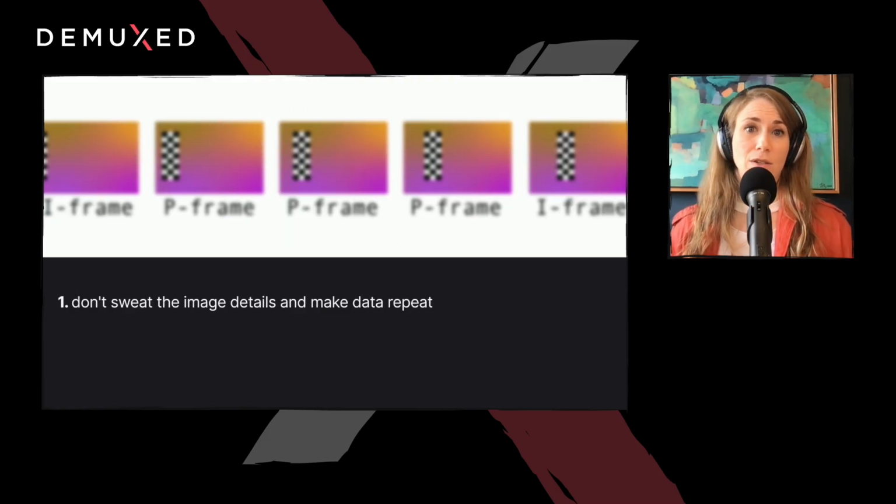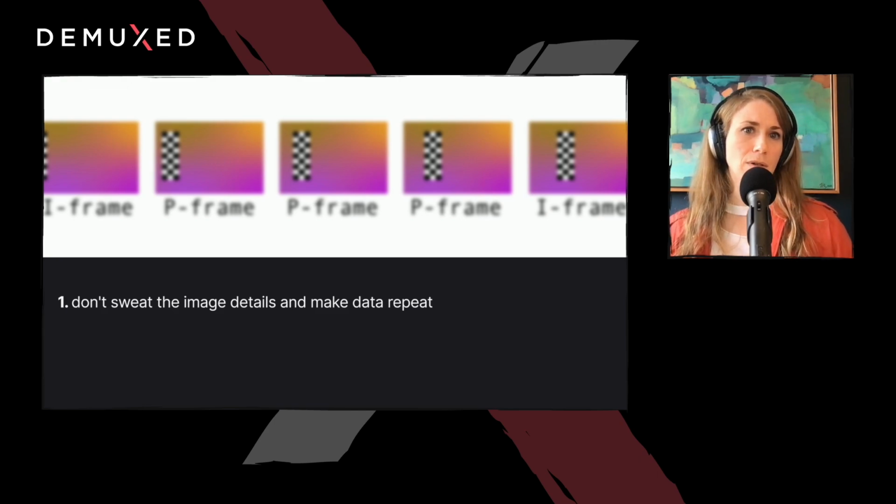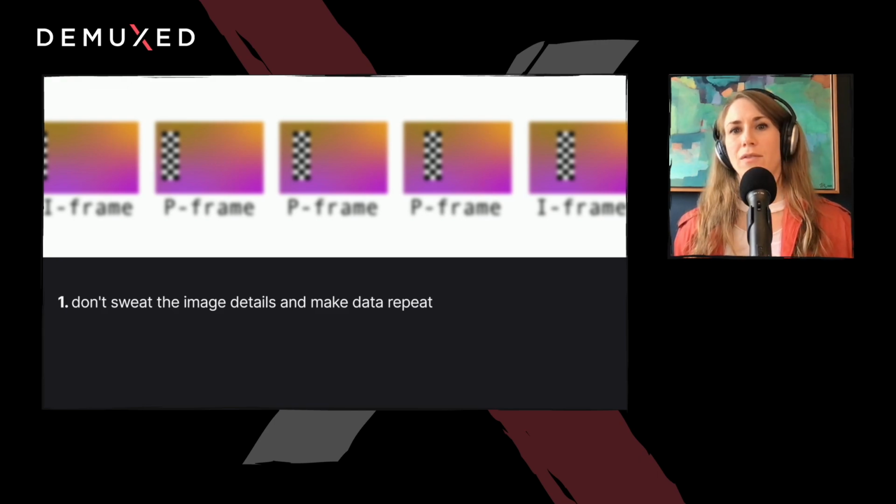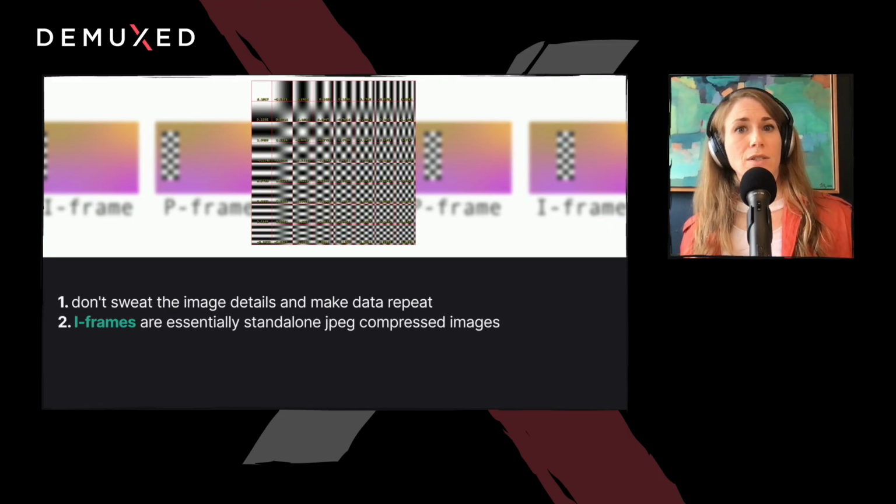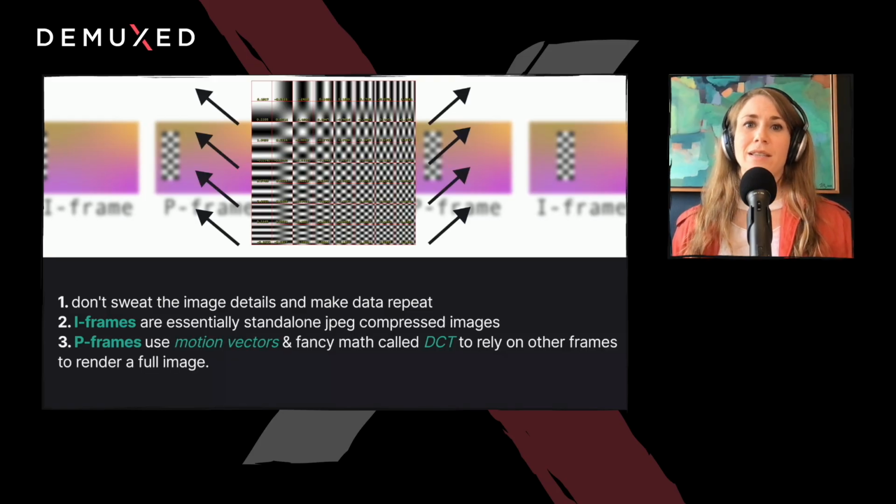It's okay because the human eye notices differences in low frequencies, like a soccer ball in a field, more than high frequencies, every blade of grass in said field. There are iframes, which are essentially standalone JPEG compressed images, and there are p-frames that use motion vectors and fancy math called DCT to rely on other frames to render a full image.